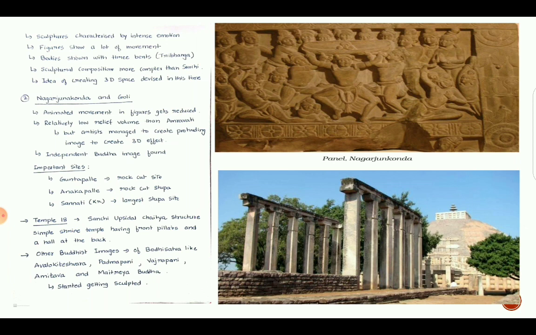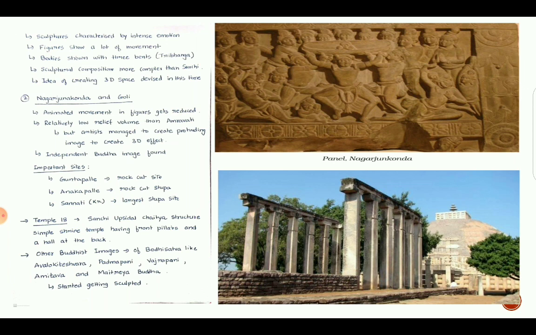Temple 18, Sachi apsidal Chaitya structure, is a simple shrine temple having front pillars and a hall at the back. See this image in front of Sachi Stupa. This one pillared apsidal Chaitya structure was found, which is commonly called Temple 18.